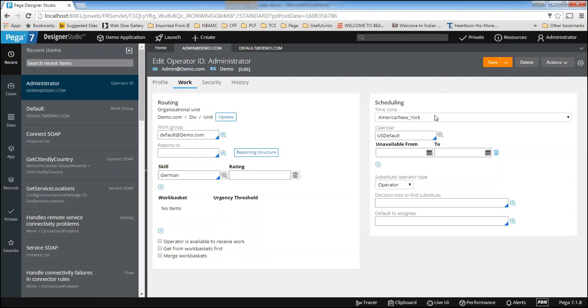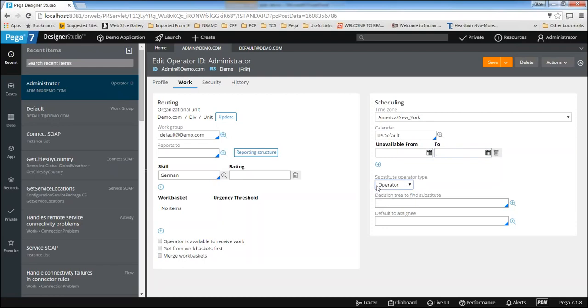And then scheduling. In the scheduling section, we deal with what time zone you are working in, what calendar you are following, and if you are on leave, for how many days. We will track that here, so unavailable from and to are mentioned here. If you are on leave on a particular day and the system is assigning work to you, your work will not be completed because you are on leave. So what will the system do? The system will check the record whether you are on leave or not, and it will go for the substitute operator. During your leave, people will configure the substitute operator.